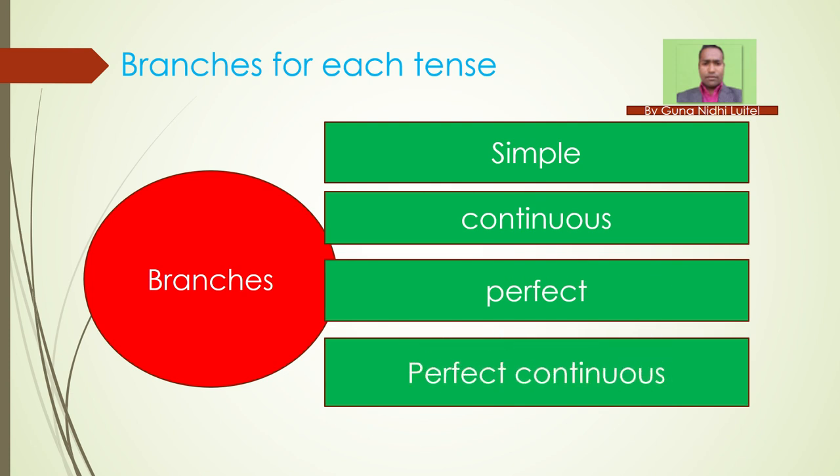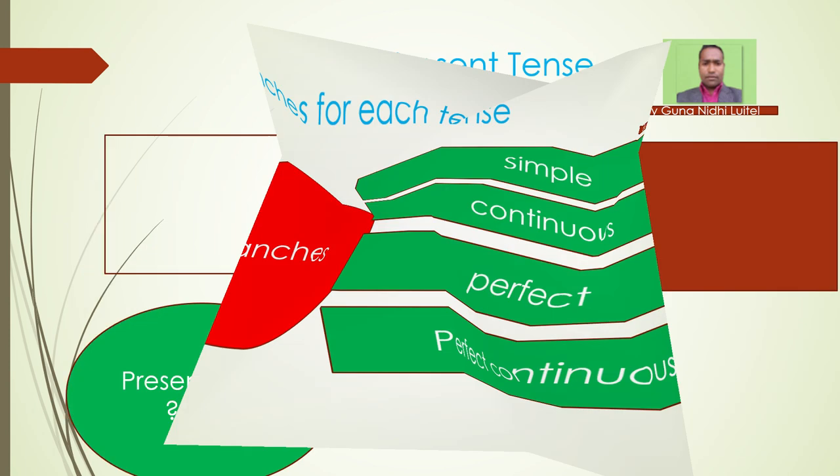So if we have present tense: present simple, present continuous, present perfect, and present perfect continuous. In the same way, if we have past tense: simple past, past continuous, past perfect, and past perfect continuous. If you have future tense, the case is the same: simple future, future continuous, future perfect, and future perfect continuous.